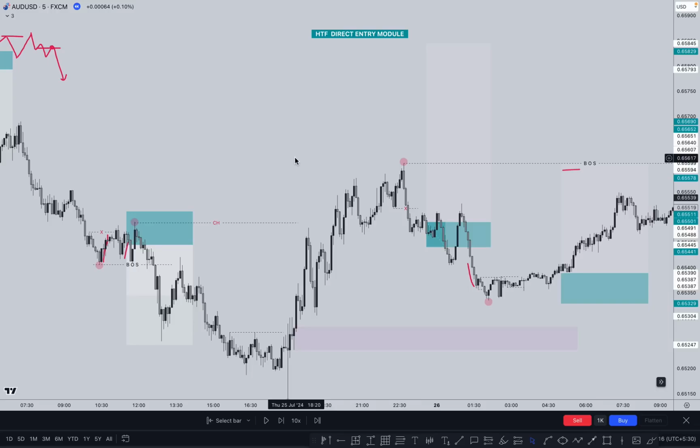So it totally depends on you which time frame you are following as the higher time frame. Like if you are using 5 minutes, then you can get an entry setup within a few hours, okay? But if you are using 1 hour, it can take 1 day to complete any bullish structure and bearish structure to create an opportunity. So it totally depends on the time frame you are using. Like if you are using 15 minutes, there is a very high chance that in a day you will get at least one setup. So this is the process to take a trade on a higher time frame direct entry without any lower time frame confirmation.